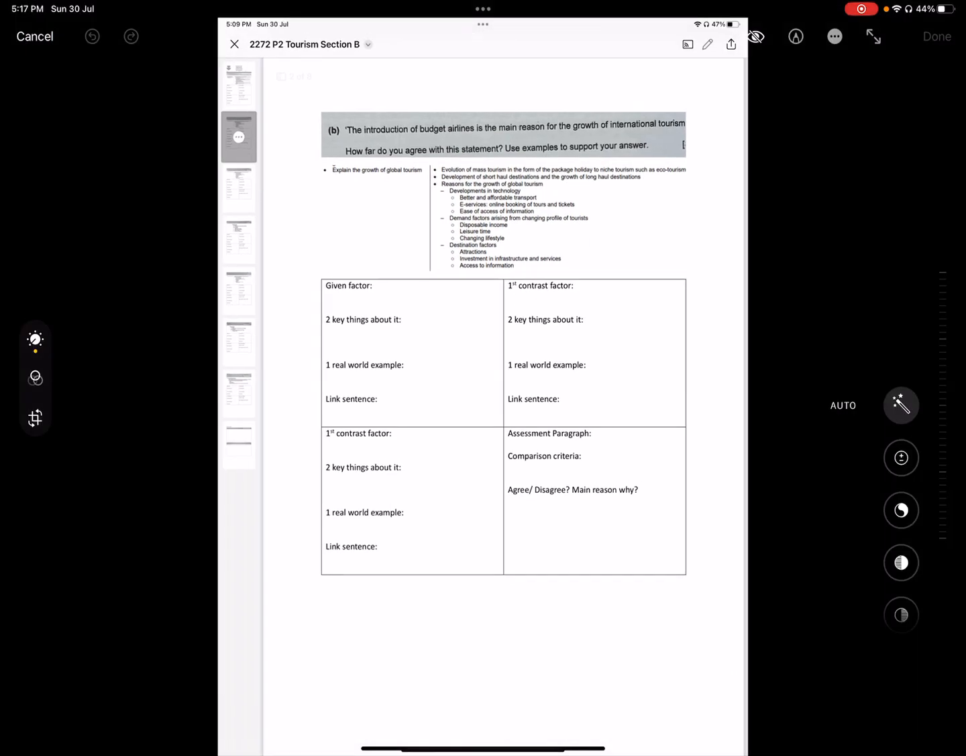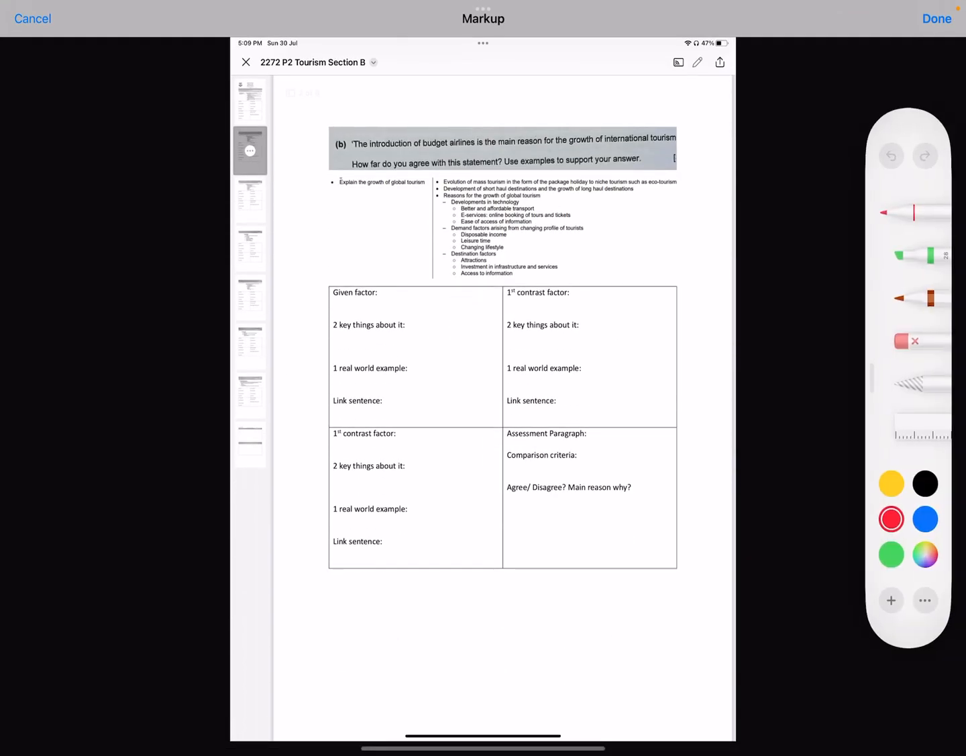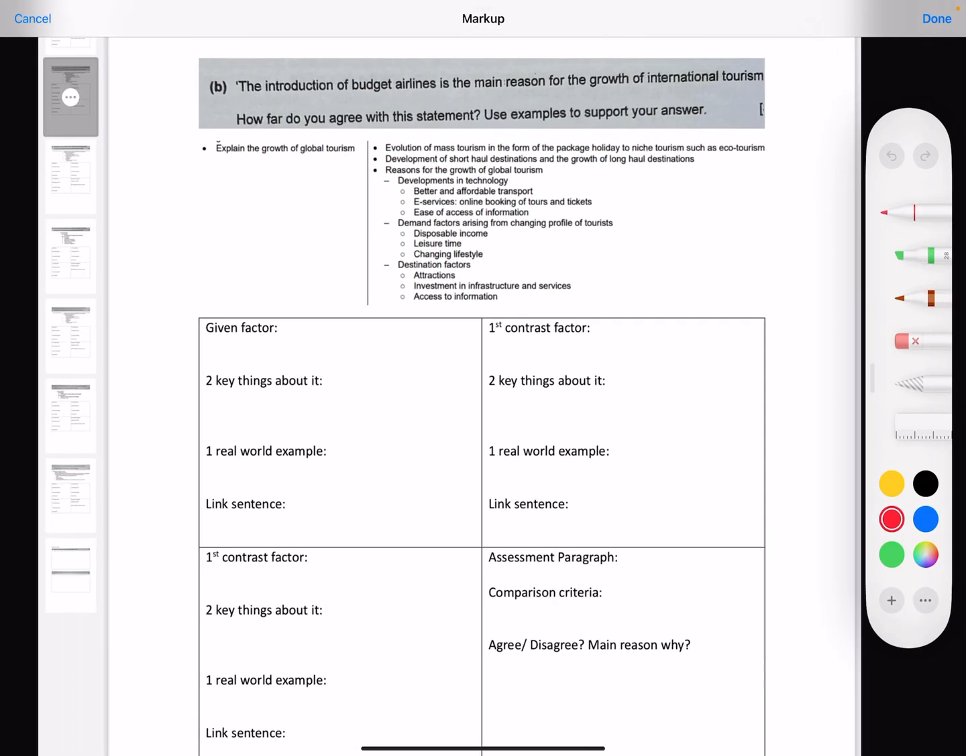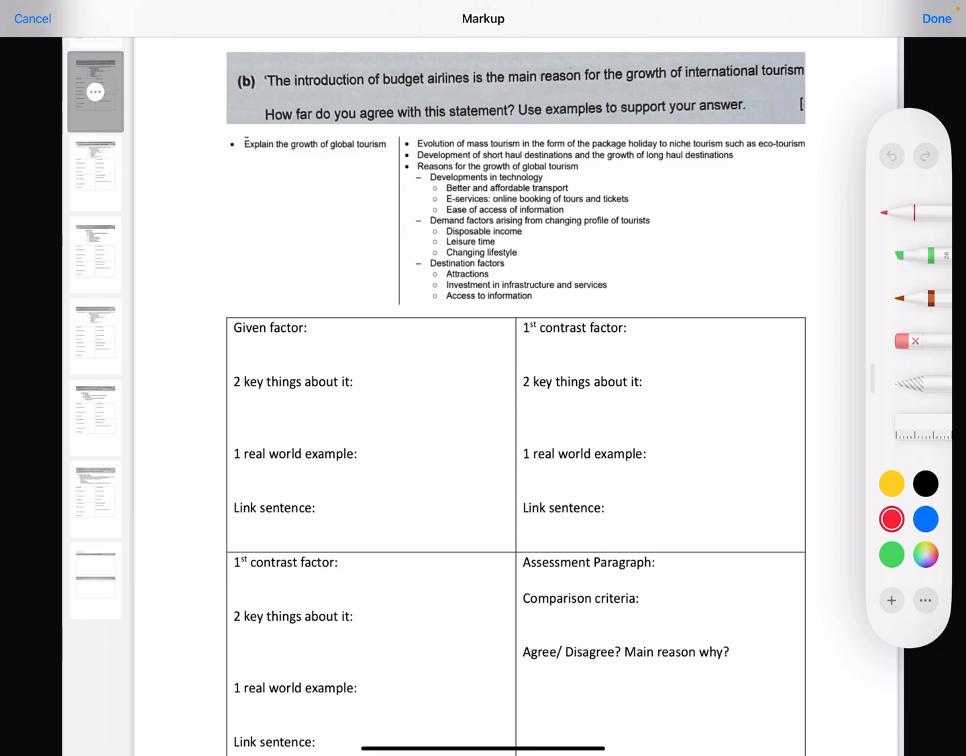This will be 2017 paper. Right, 2017 paper, what do we have? Introduction of budget airlines is the main reason. So looking at budget airlines, main reason, growth of international tourism. So once again, this is 8 marks here. The mark is missing. Let's put that back in. So what are we looking for? We're looking for growth. And once again, what command word is this? It is again explain. But you're looking at reasons for growth.